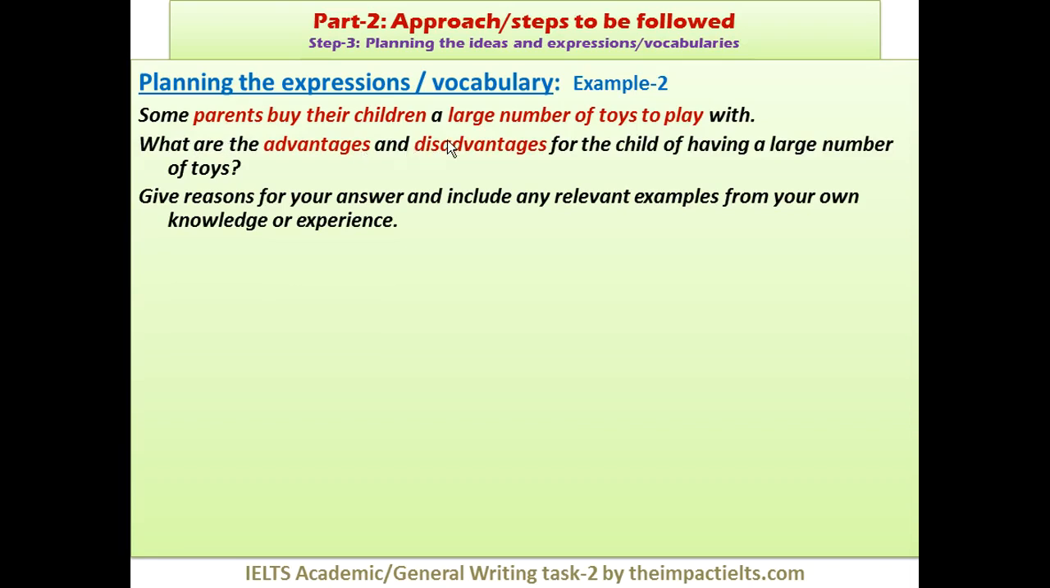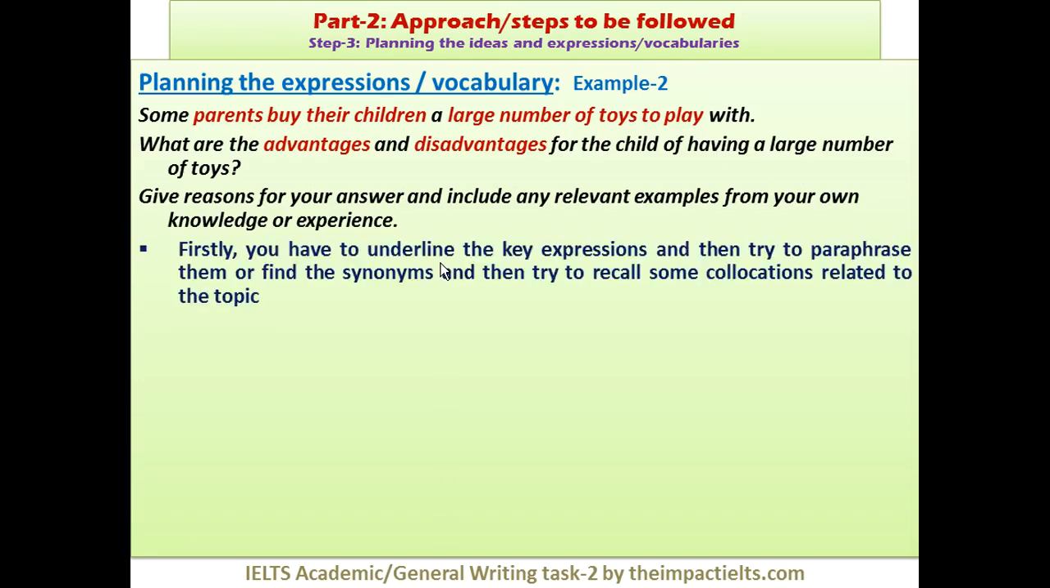Some parents buy their children a large number of toys to play. What are the advantages and disadvantages for the child of having a large number of toys? Give reasons for your answer and include any. So the same question. The first thing: underlining the key expressions.